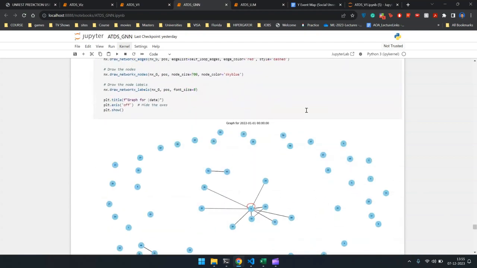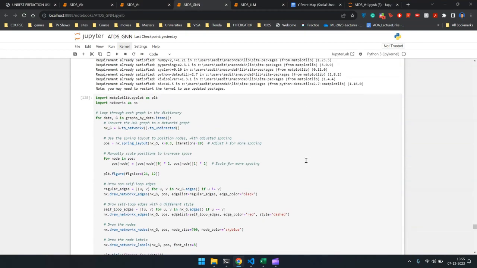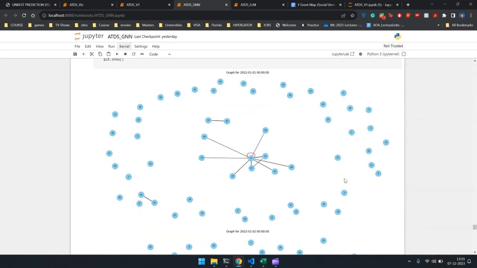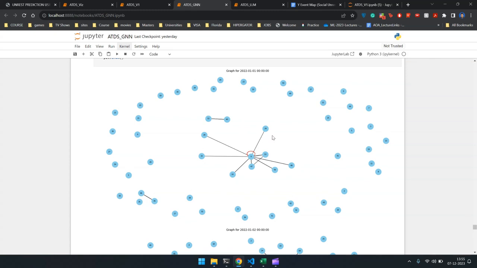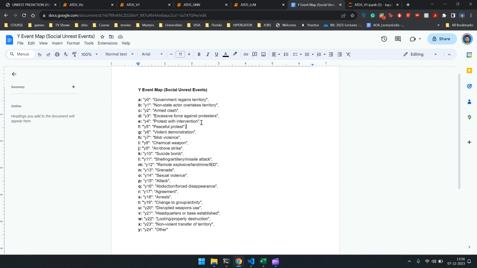Yeah. So the graphs I showed you earlier were made using NetworkX. These graphs are built using the DGL library. So we've taken Jan 2022 and we've made one graph for each day in Jan 2022. These graphs show the links between two different countries. So this is a country and this is a country, and it's linked by an edge. The edge holds weights such as the scaled mode. Scaled mode is a negative or positive value that shows whether an event is negative or positive, and the edge also holds our predicted event.